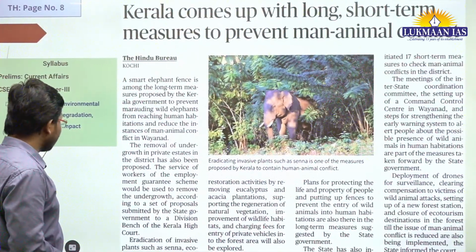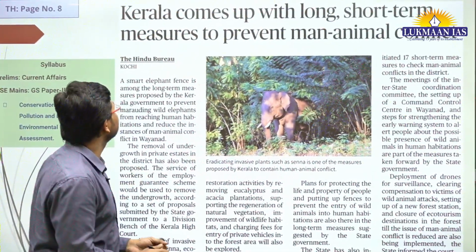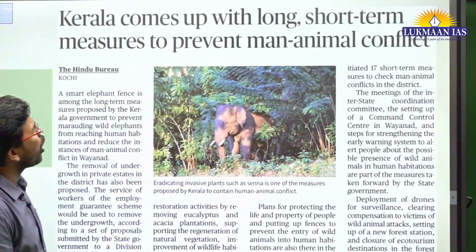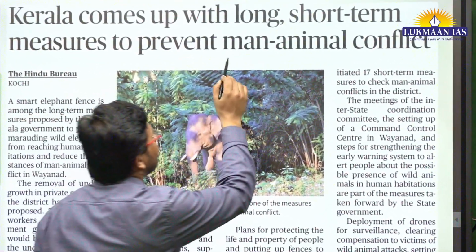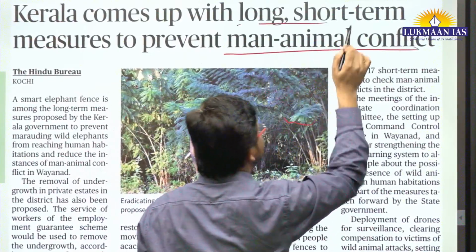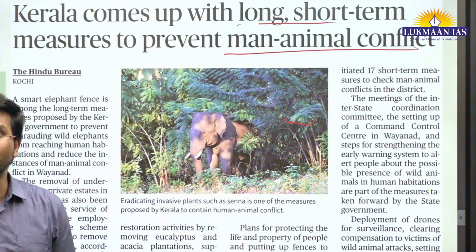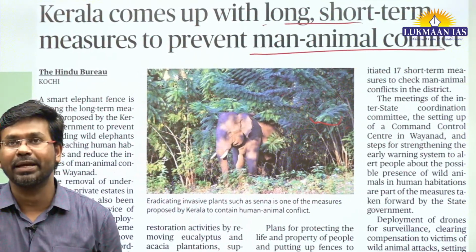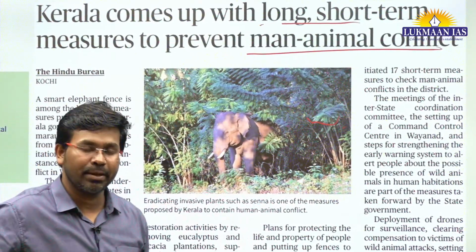So with this we have another article, a very short article. It says Kerala comes up with long and short-term measures to prevent man-animal conflict. The state of Kerala has witnessed a huge number of man-animal conflicts time and again. Why have they witnessed man-animal conflict?